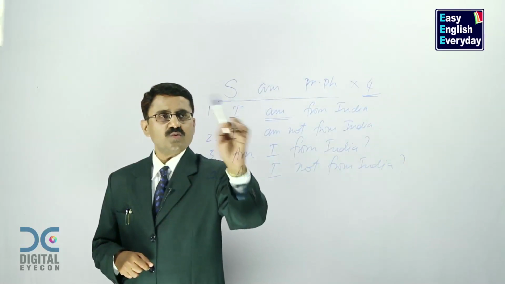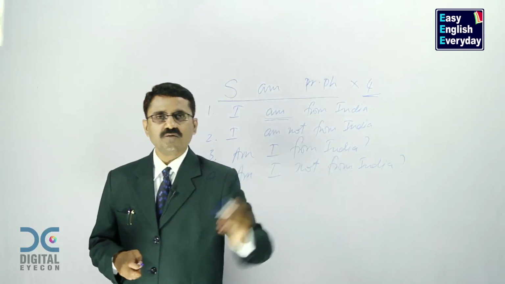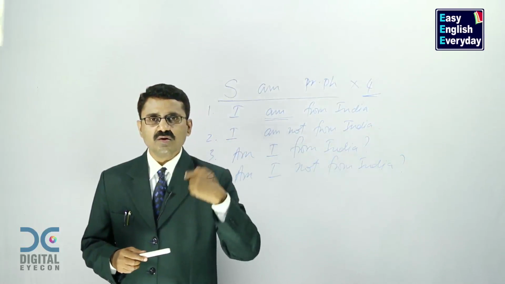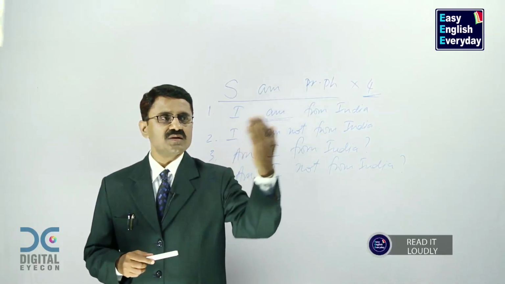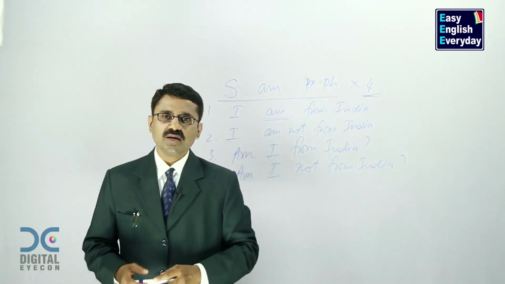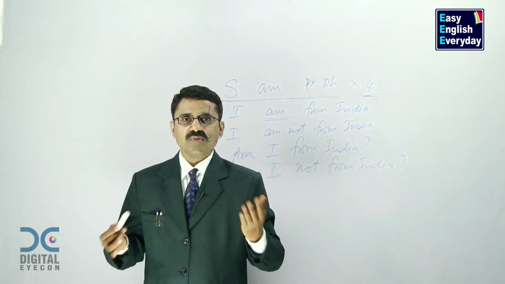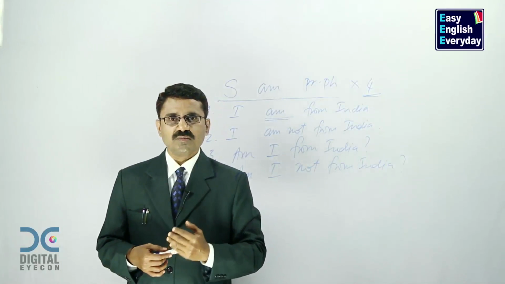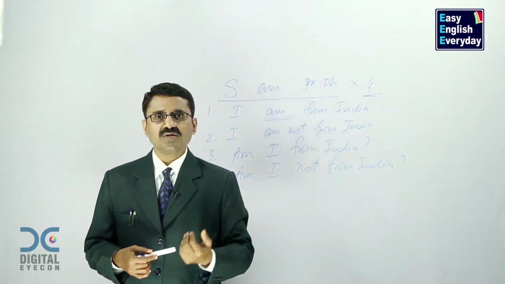Take one sentence and write the 4 forms and do loud repetitions. I'm from India, I'm not from India. Am I from India, am I not from India? I'm at home, I'm not at home. Am I at home, am I not at home?